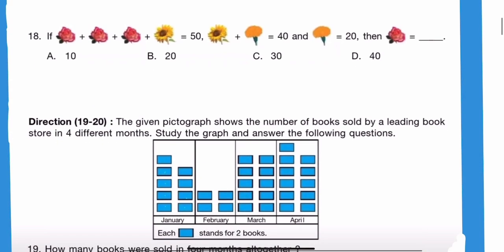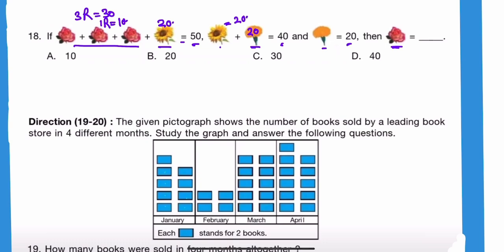Question number 18. If 3 roses, 1 sunflower is equal to 50 and 1 sunflower plus 1 marigold is 40 and 1 marigold is equal to 20, then 1 rose equal to. Okay, so we have given 1 marigold, if we put this value here 20, so sunflower value becomes equal to 40 minus 20, that is 20. And if we put the value of sunflower, that is 20, so we will get the 3 roses. So 3 roses value equal to 50 minus 20, 30. It means 1 rose equal to 10. So this option A is the correct answer.